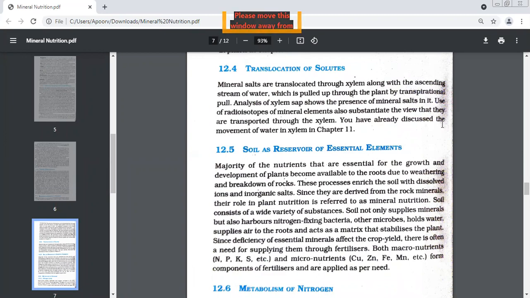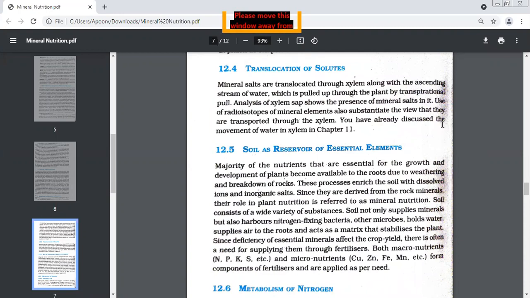What are we trying to prove, children? That solutes, that is minerals, always travel along with what? Water. They always travel along with water, along the xylem only. We do not have any separate mechanism for transport of minerals as such. They move along with water. And the method we have done earlier: apoplast, symplast.